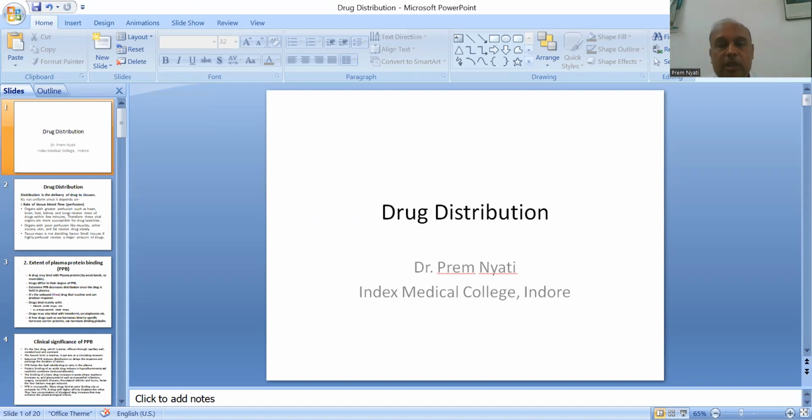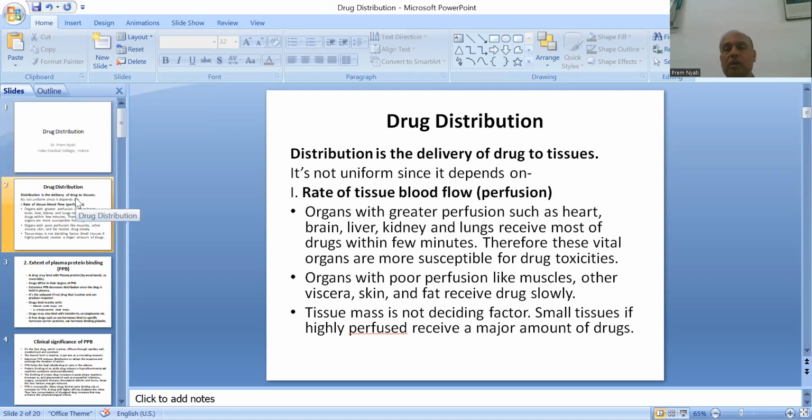So by now we have seen how the drug is absorbed. That means how the drug reaches from the site of administration to the blood. Now today we are going to see another component of pharmacokinetics, that is drug distribution. Drug distribution is the delivery of the drug to tissues.